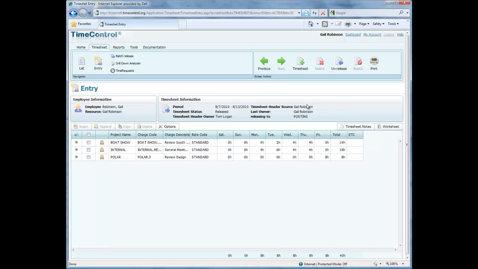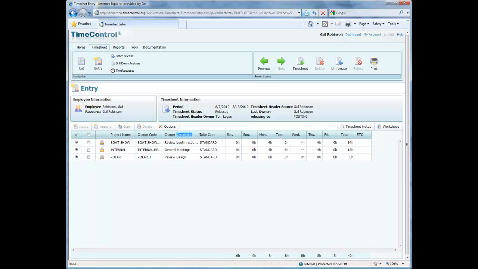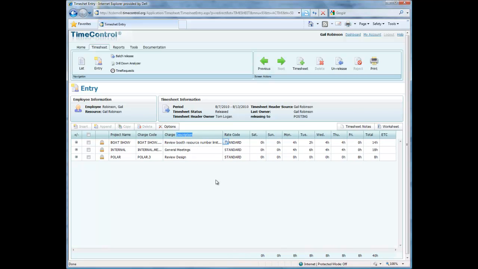And so this mix of validation rules that are done manually and validation rules that are done automatically allows a great volume of timesheets to go through the system at very high speed. To see how TimeControl deals with approvals in a matrix process, we invite you to take a look on the TimeControl.com website for the matrix approval process, which you'll find in the timesheet in the solutions area. So that's it. Simple timesheet approvals inside TimeControl.